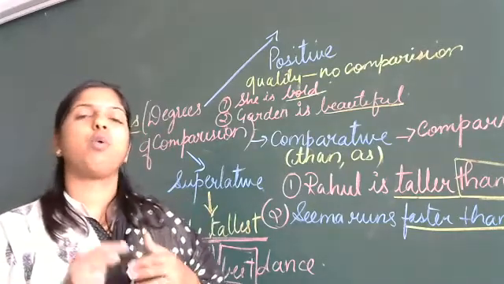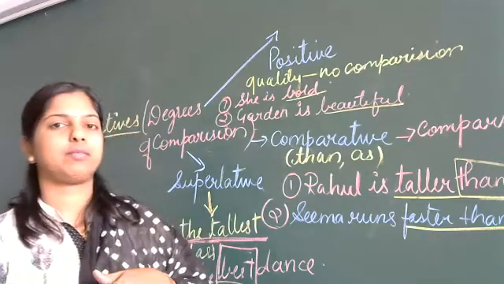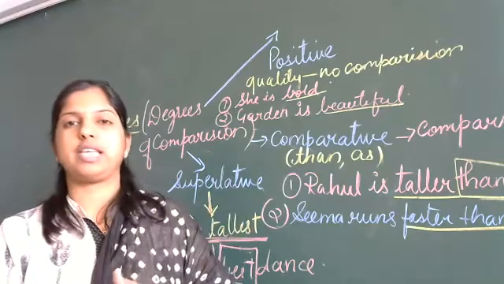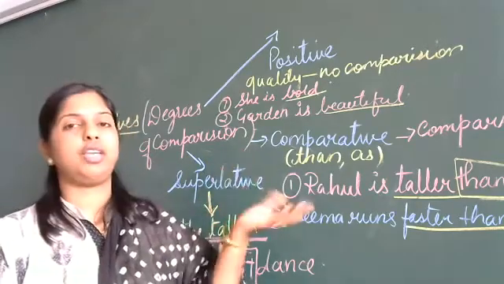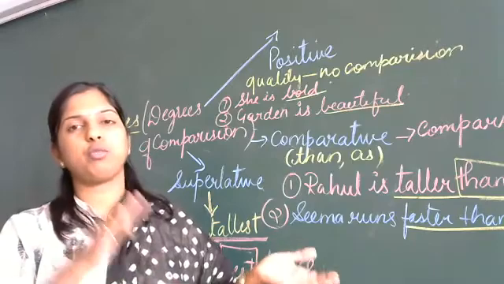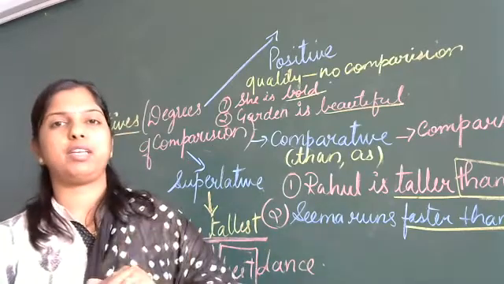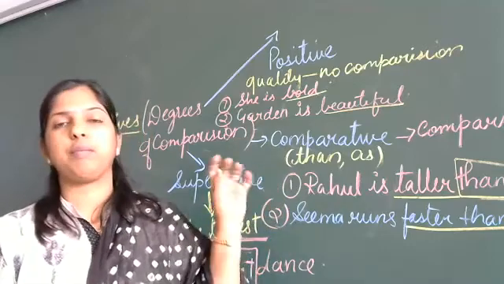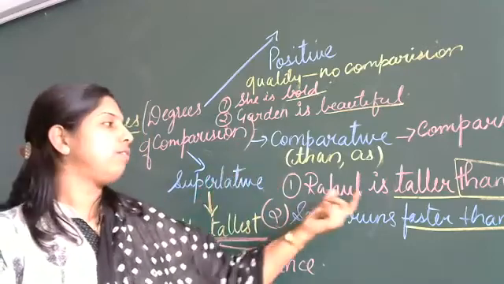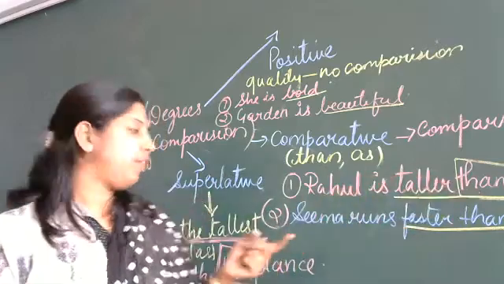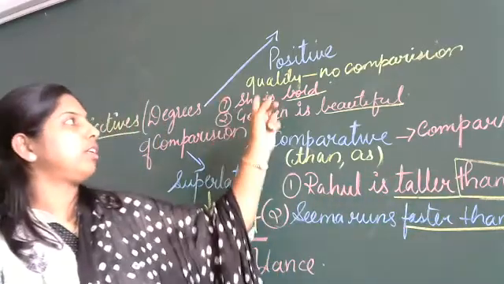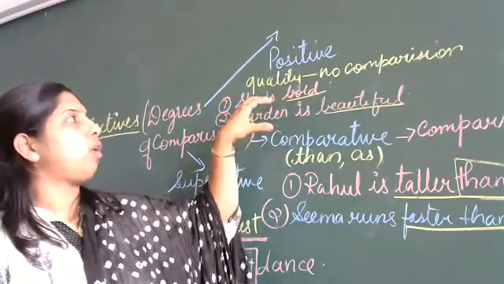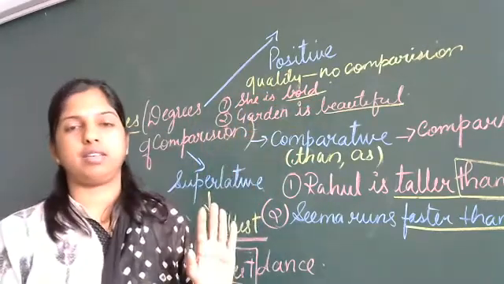Bad, worse, worst. Okay. So you need to know about the adjectives and how the changes take place when you are changing them from superlative to positive, from positive to comparative, from comparative to again superlative. These all changes you have to keep in mind. Which words do we use? We use "than" in the comparative. We use "the" in the superlative. And positive is just a plain sentence without these words, but it has only quality. It has no comparison done.